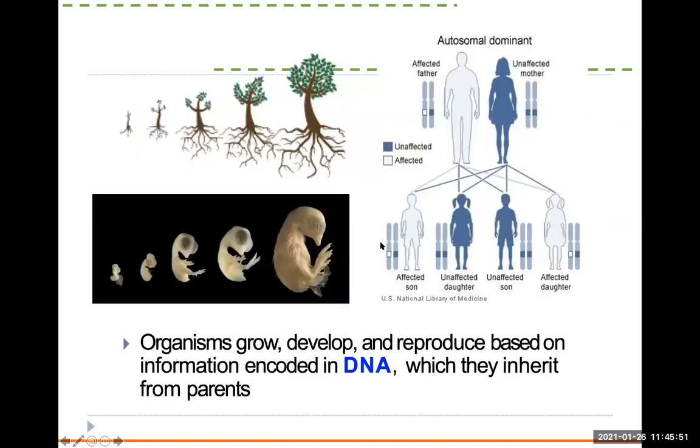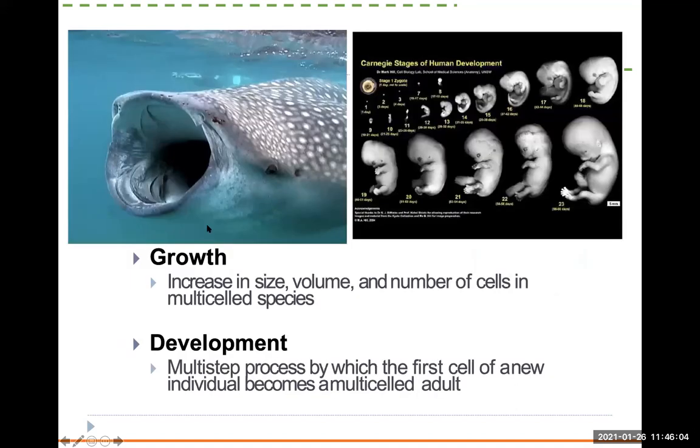Okay, so next one we have: organisms grow, develop, and reproduce based on the information in the DNA that they get from the parents. So that's another trait we have. So growth can mean increasing in size. That means just getting bigger and bigger and bigger in size. Your cells are just getting bigger and bigger.